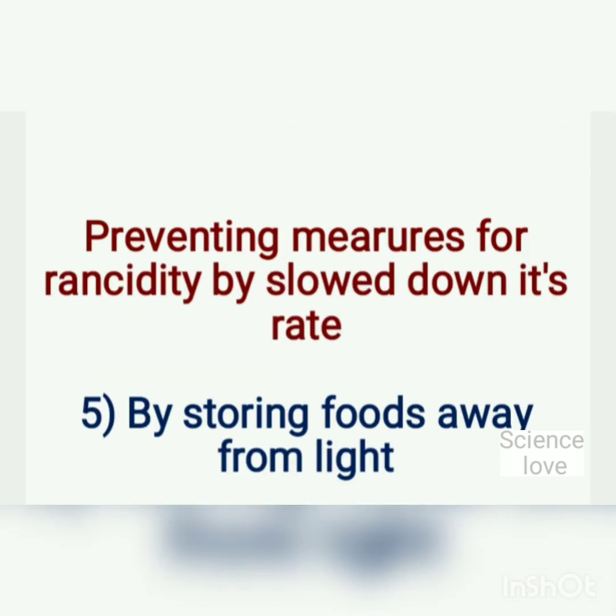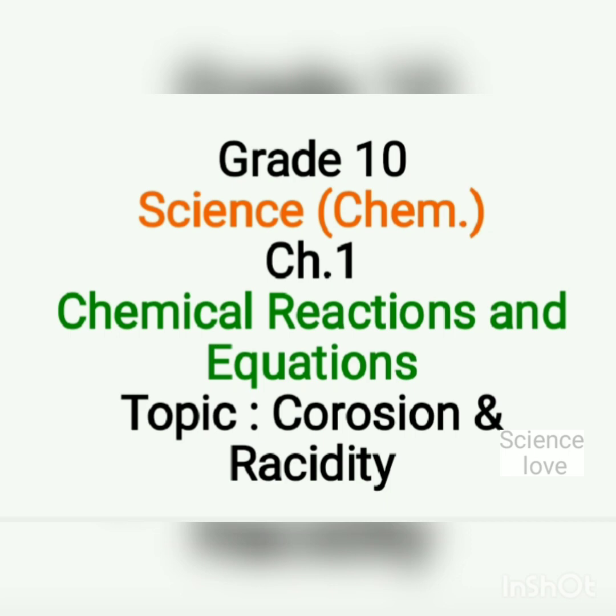The last and fifth preventing measure for rancidity is storing food away from light. In the absence of light, the oxidation of fat and oil present in food is slowed down and hence the development of rancidity is retarded. So this is all for today. Thank you. And lastly, a piece of information for you: rancidity and corrosion both are examples of redox reactions.